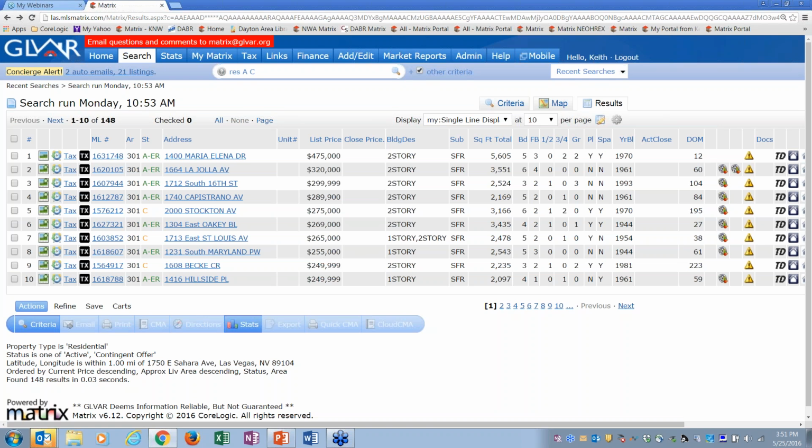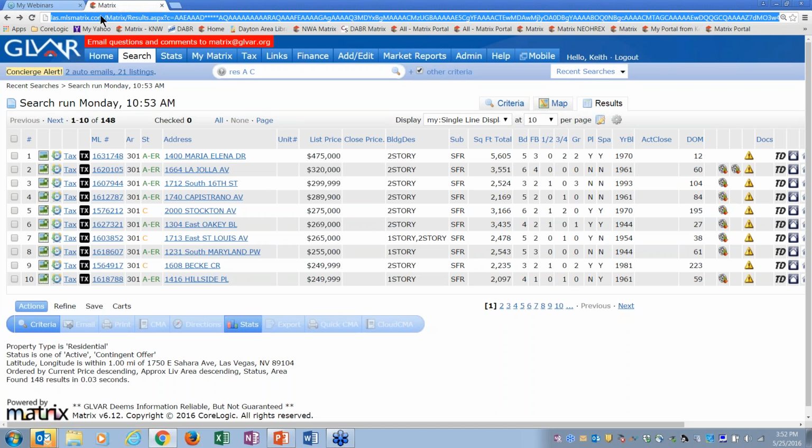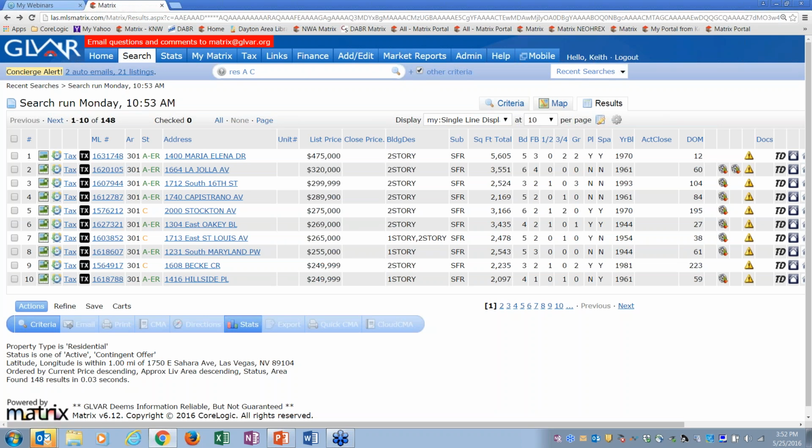And by the way, I should have maybe said this at the beginning, but you can log into Matrix on your iPads, on your tablets, on your cell phones. All you need to do is type in LAS.mlsmatrix.com on your cell phone's browser. It is not an app, so it's very flexible and mobile. Pulled up on many computers there.